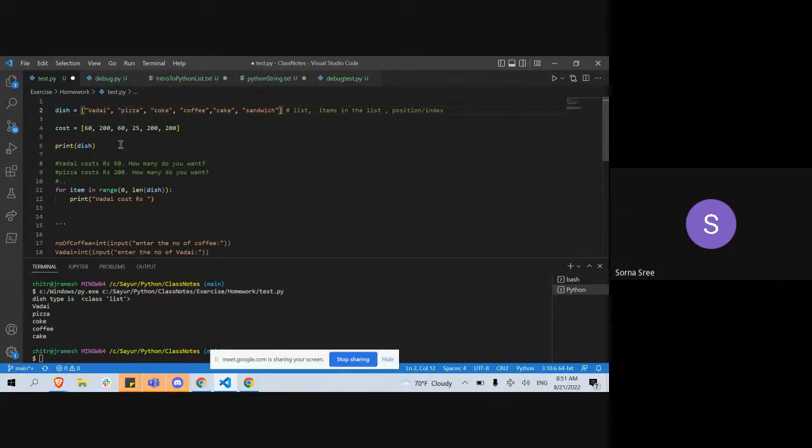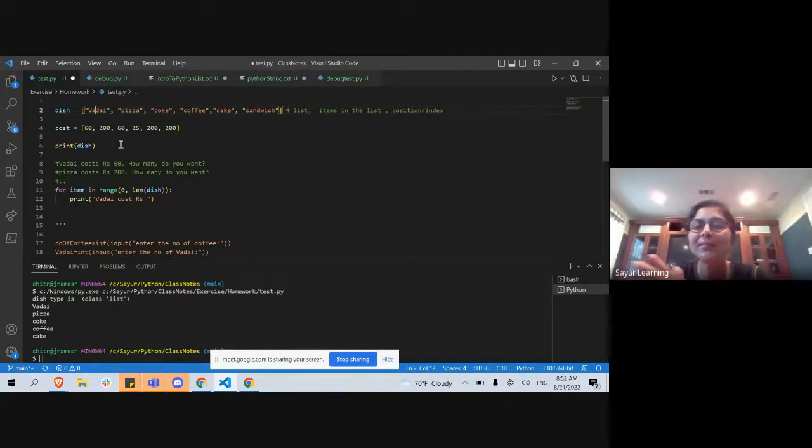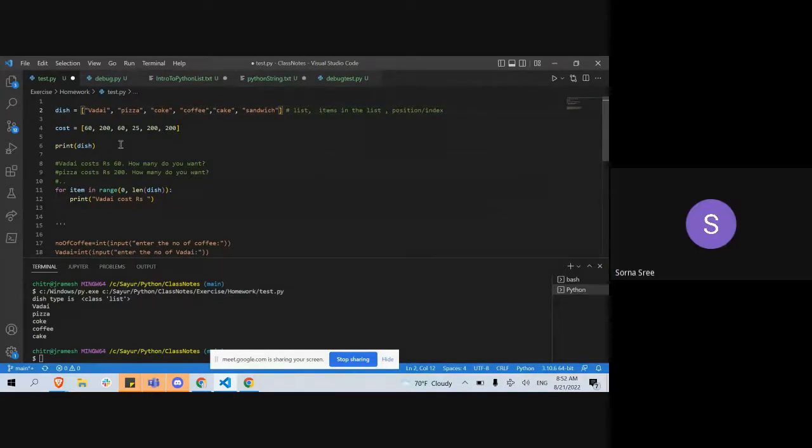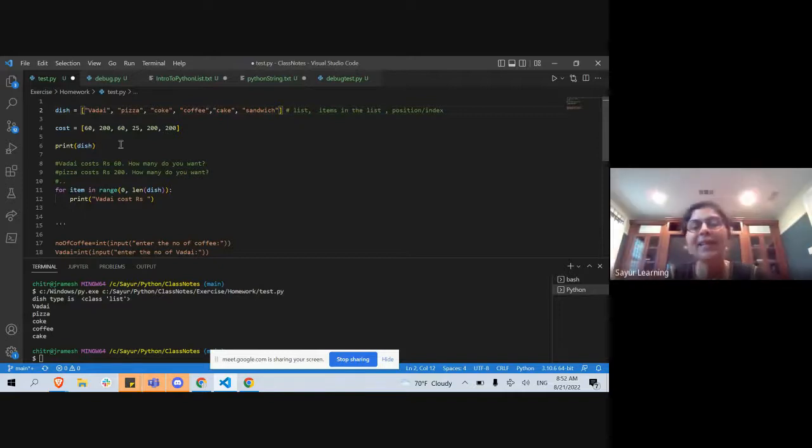int ma'am. Integers. Cost-ஓட data type integer-ஆ? இன்னொரு தடவை யோசிச்சு சொல்லுங்க. Integers ma'am. என்னது? List of integers ma'am. Okay, you said list. It doesn't have to be in there. That's separate. Cost is a list. Dish is a list. 60 is an integer.